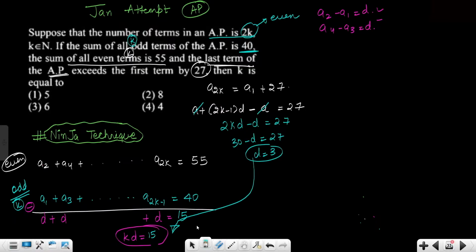Put D over here. K will be what? 5. So the K value is nothing but 5. Hashtag ninja technique.